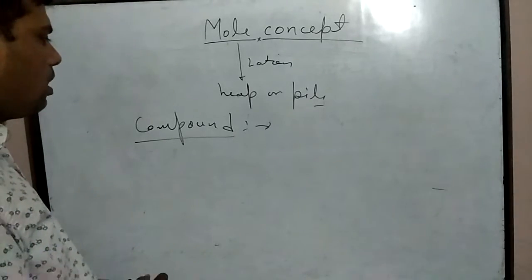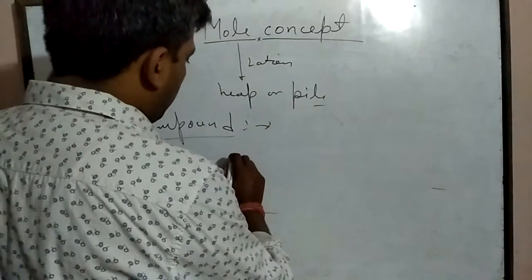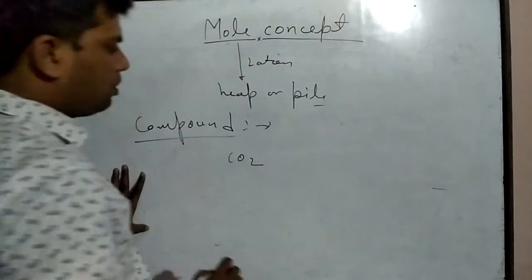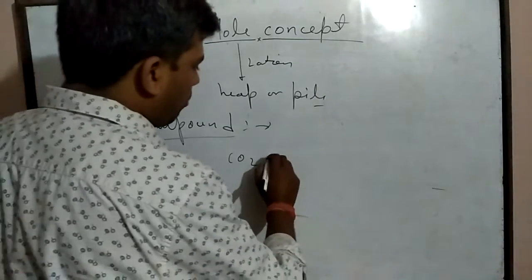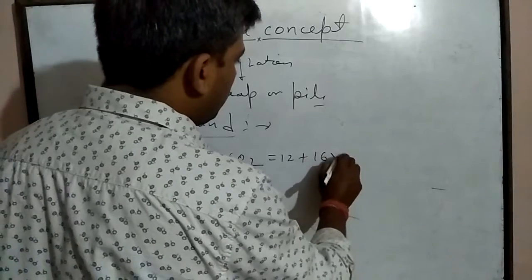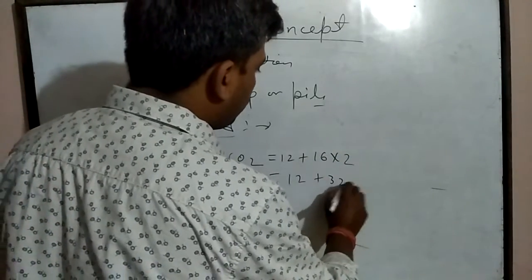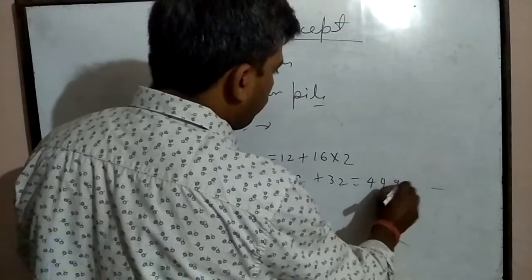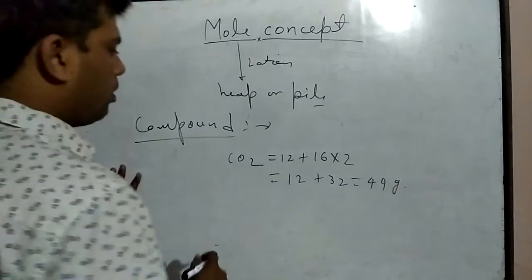For example, if carbon dioxide CO2 is taken, then gram formula mass of this compound is 12 plus 16 into 2, which is equal to 12 plus 32, which is equal to 44 gram. There, 44 gram will be equal to 1 mole.